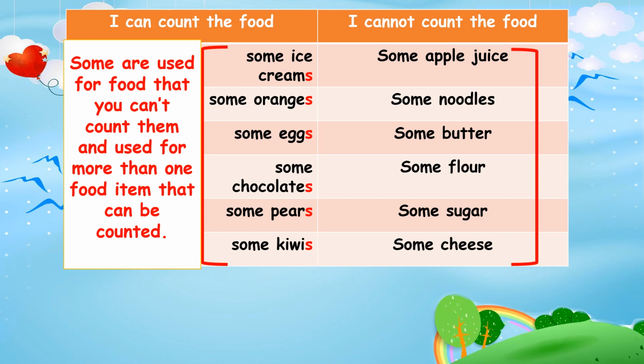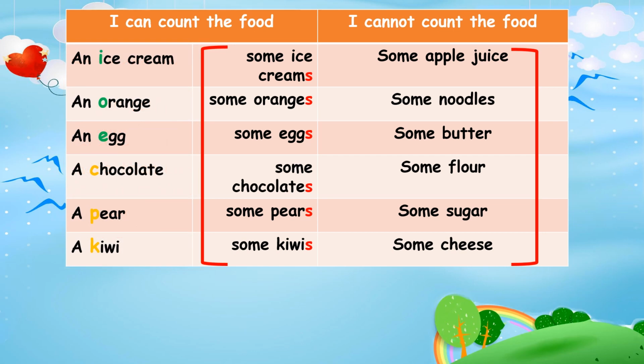An is used for one food which their names start with A, E, I, O, U. For example, an ice cream, an orange, an egg.